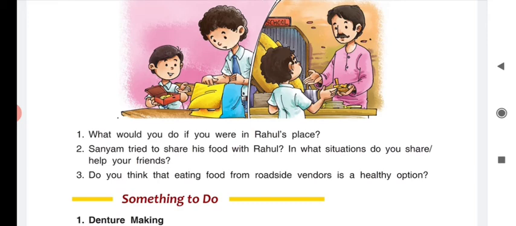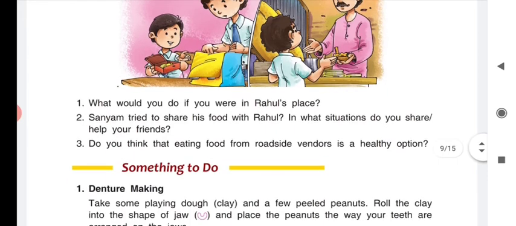So children, you must take care of these things. Never eat from outside vendors, because the food items are open, sometimes they are peeled also, and people enjoy that food, but such food items are never good for our health. They create different kinds of diseases, as we learn in this chapter. Sometimes diarrhea happens, sometimes jaundice occurs, sometimes there is a vomiting tendency, sometimes food poisoning.